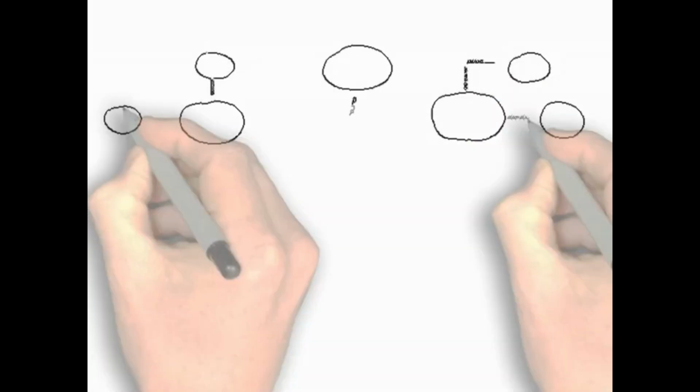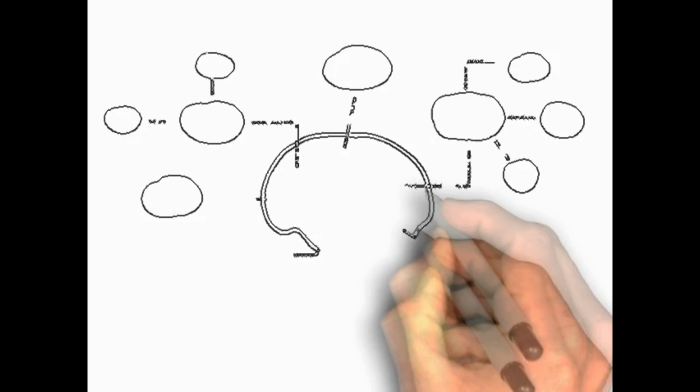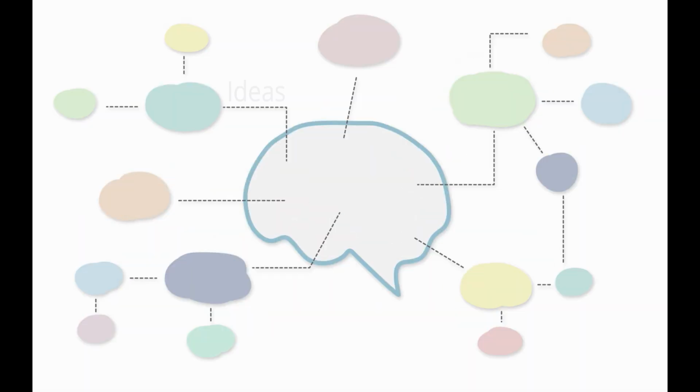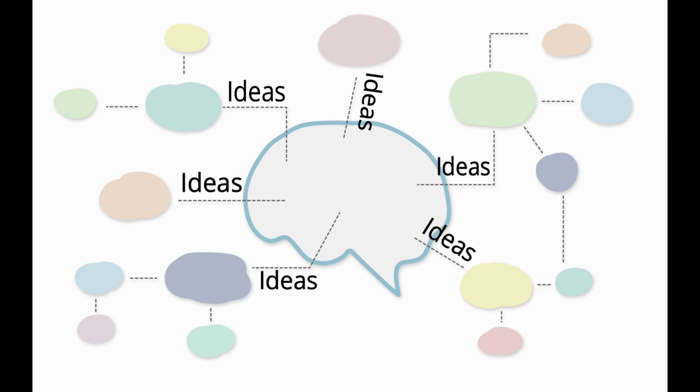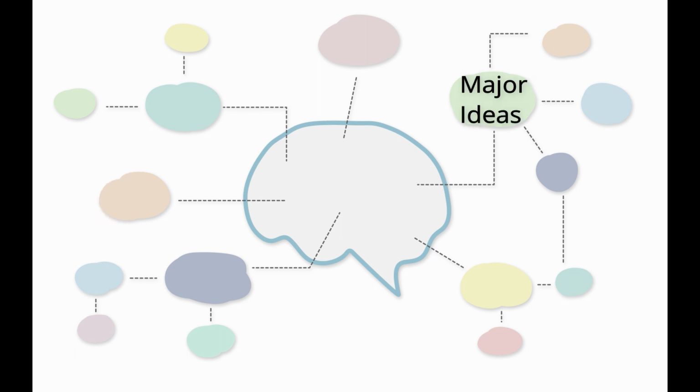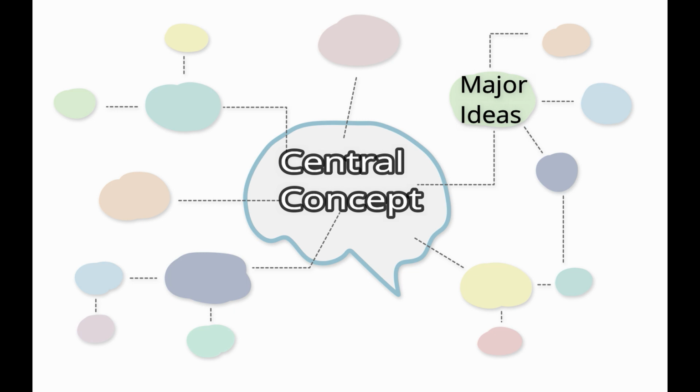It is often created around a single concept, drawn as an image in the center of a blank page, to which associated representations of your ideas, such as images, words, and parts of words, are added. Major ideas are connected directly to the central concept, and other ideas branch out from those major ideas.